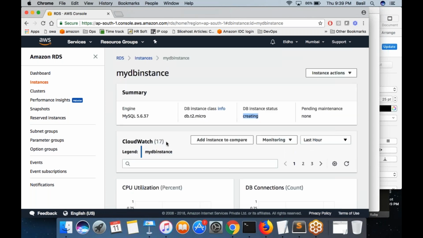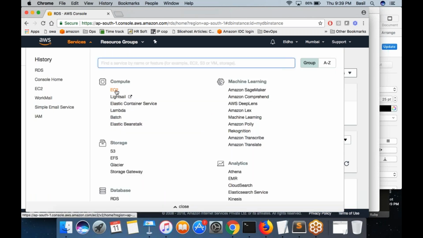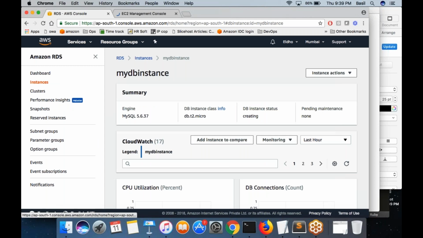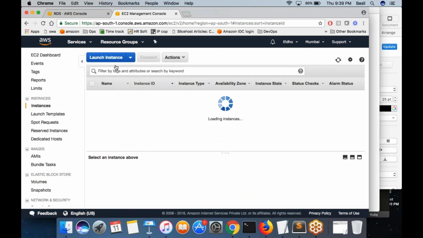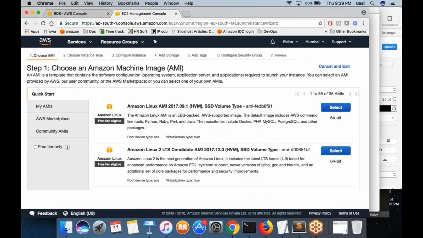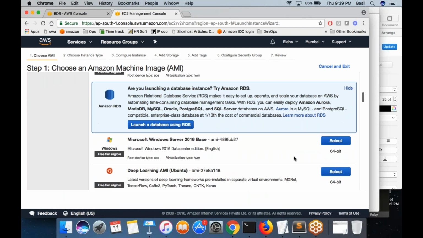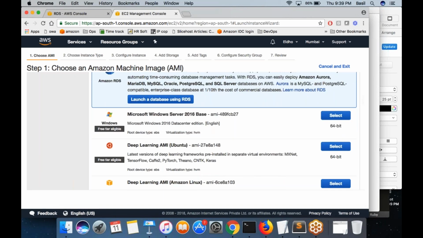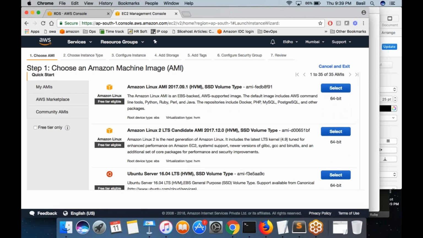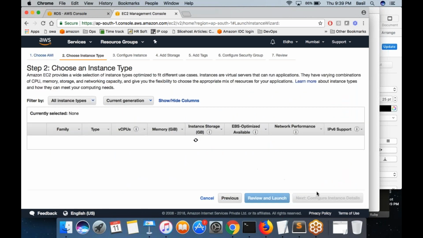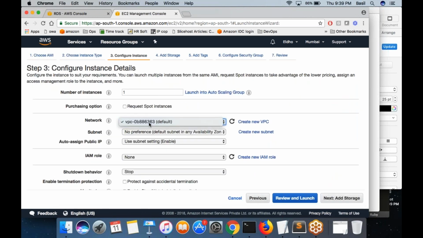So in the meantime, let the database get created. I will create an EC2 machine inside the same VPC so that I can connect from the EC2 machine to the database. So meantime, I'm going to create a new instance. Click on launch instance, then select Ubuntu 16.04. Yes, this is the same VPC where I created my RDS instance.